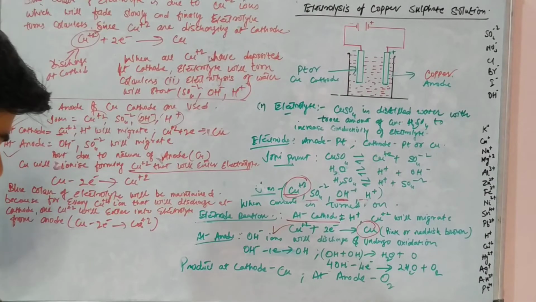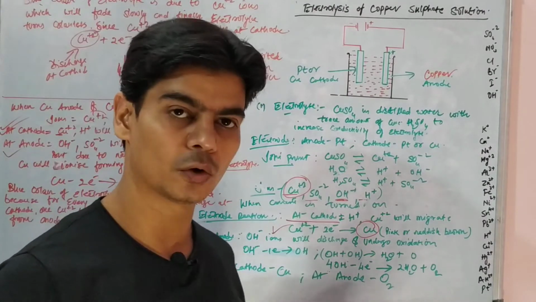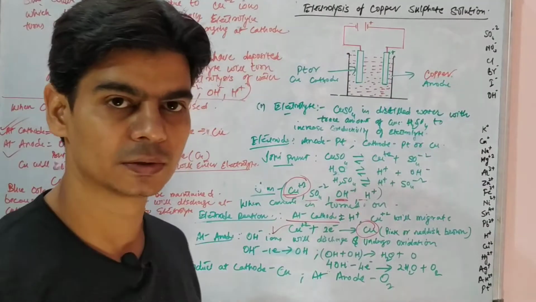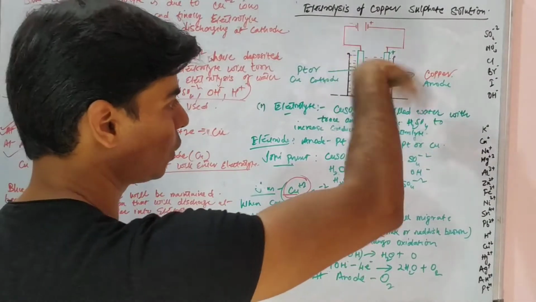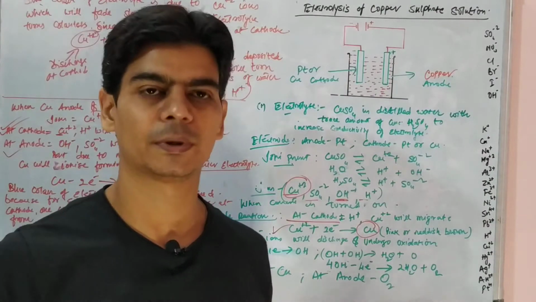So this is an important question that would be asked: why the blue color of the electrolyte would not fade when a copper anode is used, when electrolysis of copper sulfate is done using a copper anode and copper cathode.